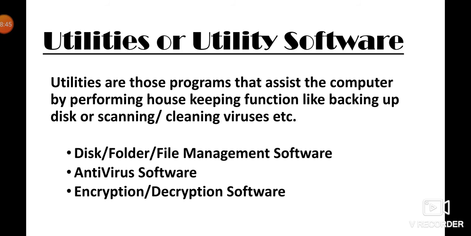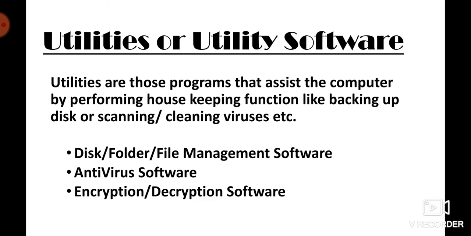Utility softwares are those programs that assist the computer by performing housekeeping functions like backing up disk or scanning it, cleaning viruses, etc. And these are the types of utility softwares. So you can understand that utility softwares are those programs which ensure the smooth functioning of the computer system.